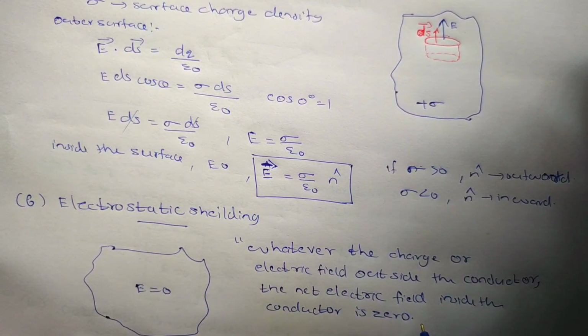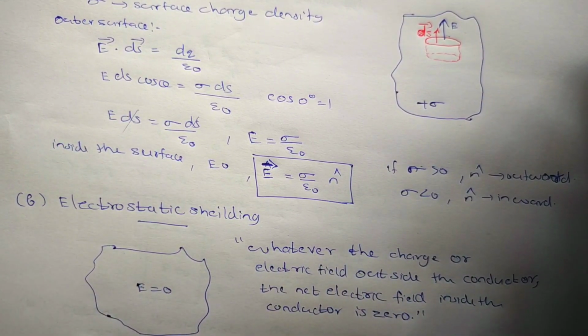This property is called electrostatic shielding. Whatever the electric field outside, the net electric field inside the conductor is 0.